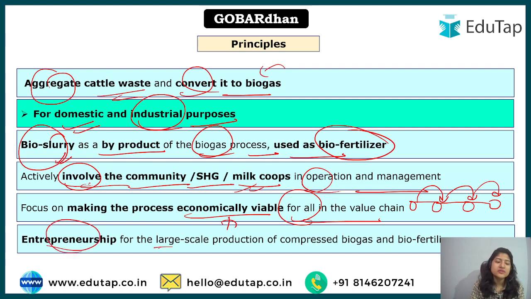And of course, entrepreneurship for large scale production of compressed biogas and biofertilizers is also there. We have to look at two things. First, revenue will be generated for the farmers who can sell this. Also, the anaerobic chambers that need to be set up, or the components for them, need some industry or organization that would be selling or setting them up. So there is a good opportunity, especially for people who want to engage in the agriculture sector, to make these biogas and biofertilizer chambers, and of course it is going to help the farmer. That is also entrepreneurship.